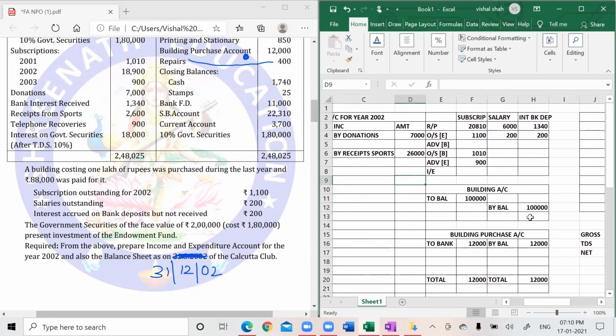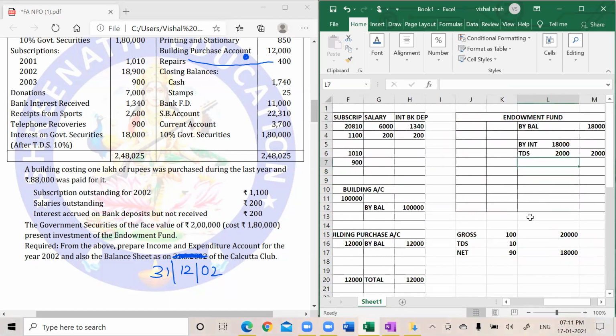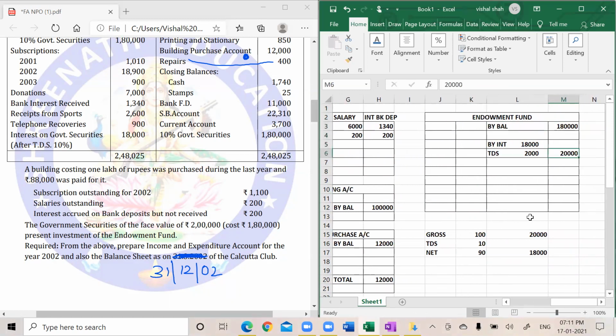Now we'll close all these small accounts, and then we'll finally do the rest. In the endowment fund, opening balance, this much interest came and no more transfer to fund. So this is the closing balance. Balance brought down, balance carried down. How much is that balance? 1,80,000 plus 20,000, 2 lakhs.